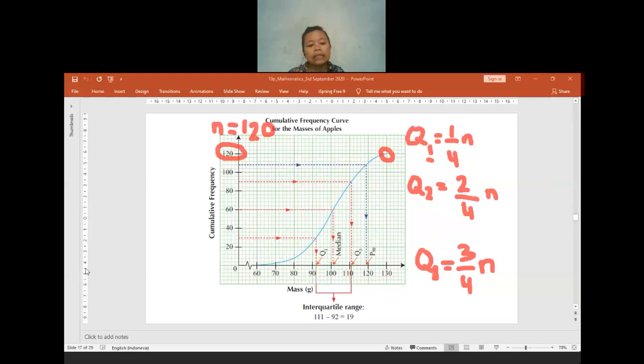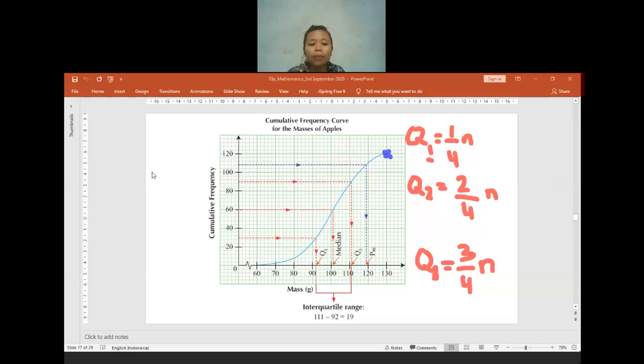Okay. Please listen carefully. How do we check the n? You have to check the curve properly and find the end of the curve. This is the end point. If you get confused, you can prepare a ruler and check it.